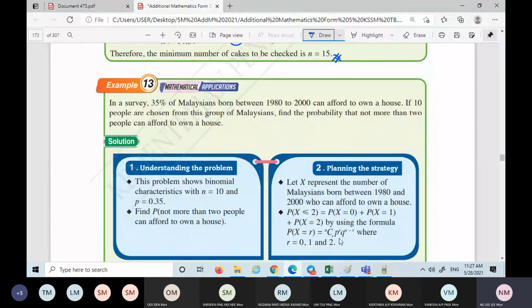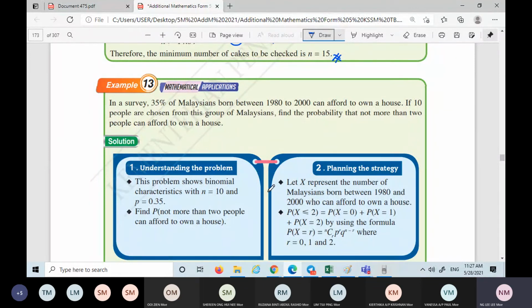In a survey, 35% of Malaysians born between 1980 and 2000 can afford to own a house. I'm not in this range; I was born earlier than this, so I'm not in this survey. So if 10 people are chosen from this group of Malaysians, find the probability that not more than 2 people can afford to own a house.